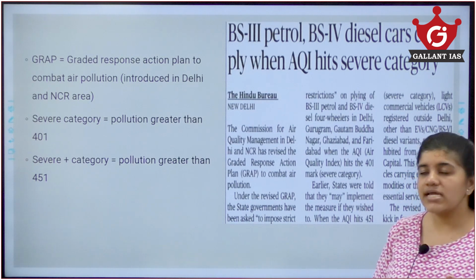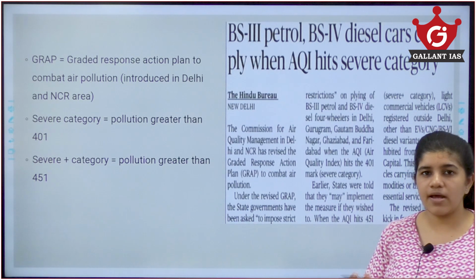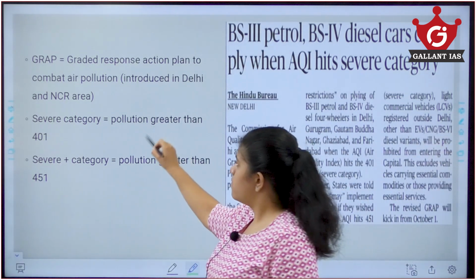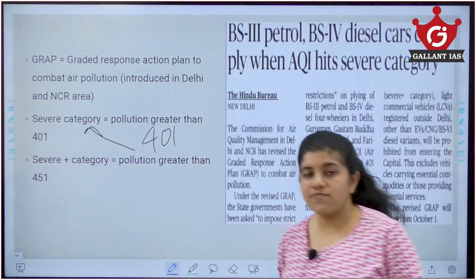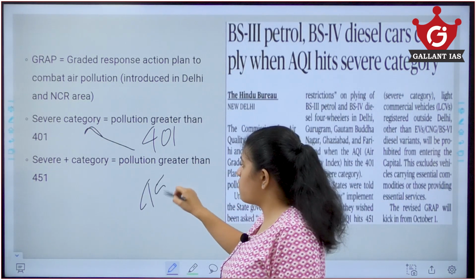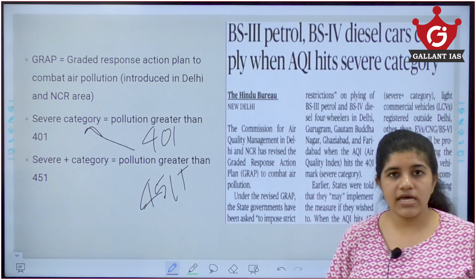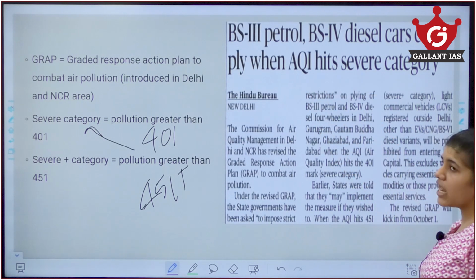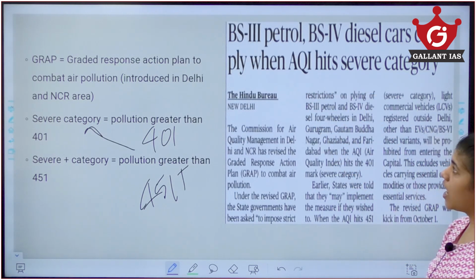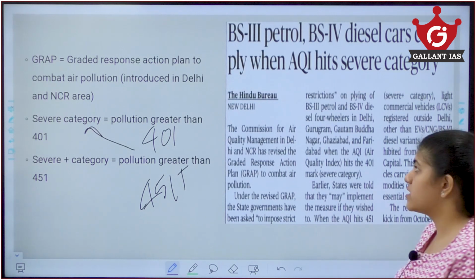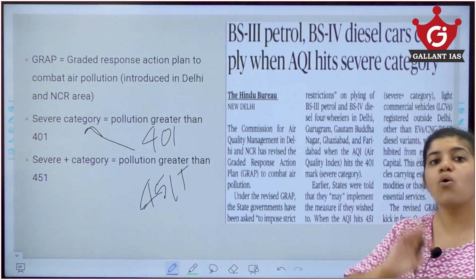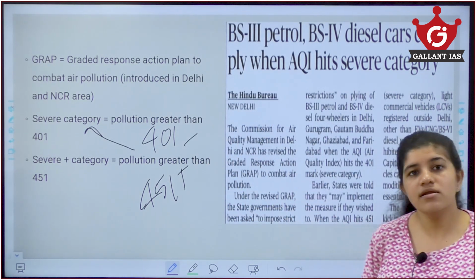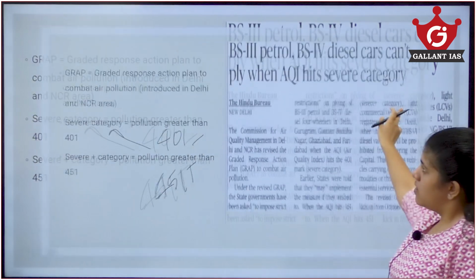Also, the air quality index ranges between 0 and 500. If the air quality goes greater than 401, it is called the severe category. If it goes 451 plus, it becomes the severe plus category. So in case of severe air pollution in Delhi and all, BS3 petrol and Bharat Stage 4 diesel cars can't ply when the air quality hits the severe category. That is, if the air quality goes above 401, these types of cars in the Bharat Stage 3 and 4 norms can't get out of the garage.